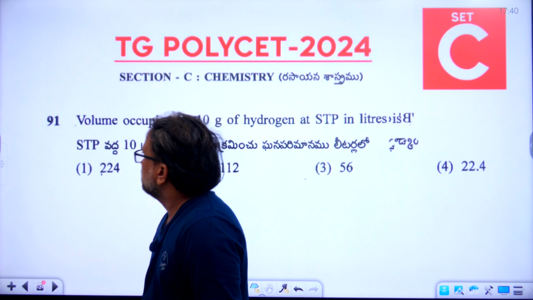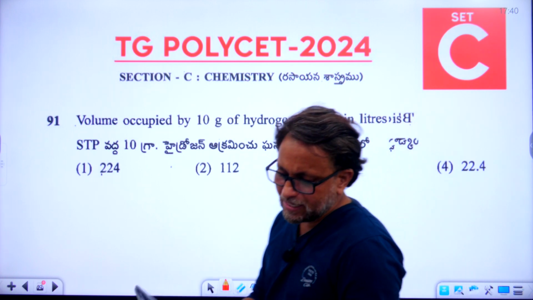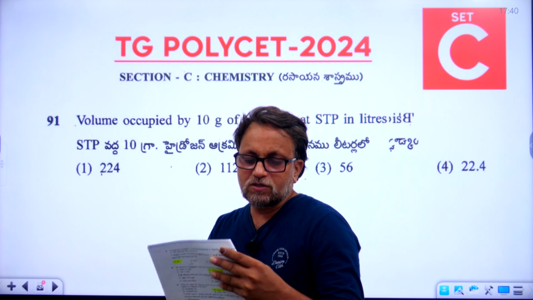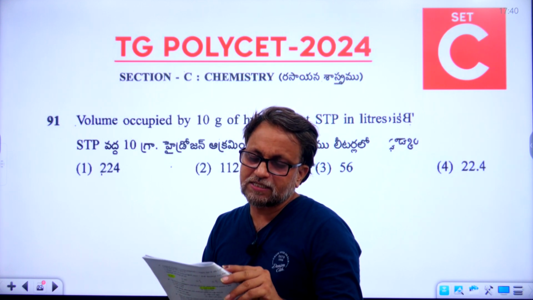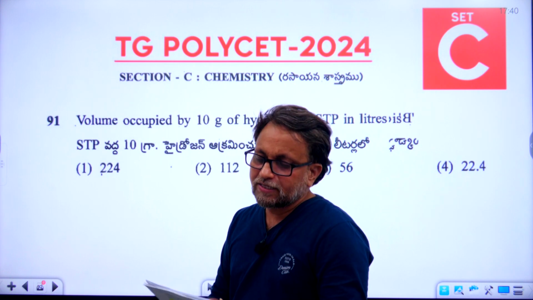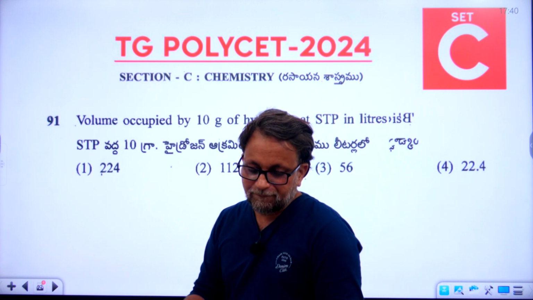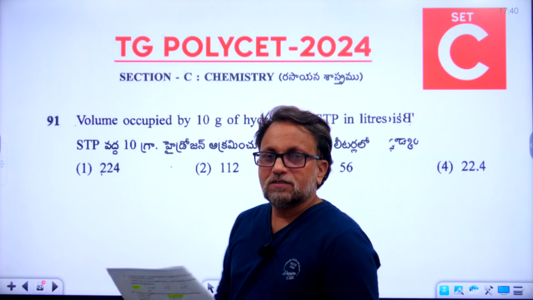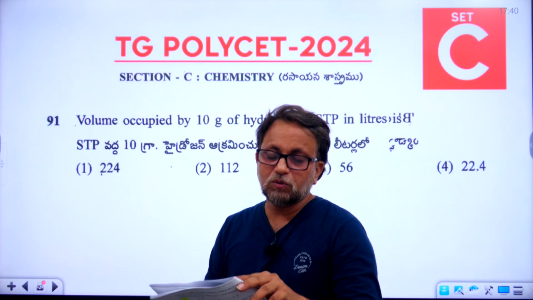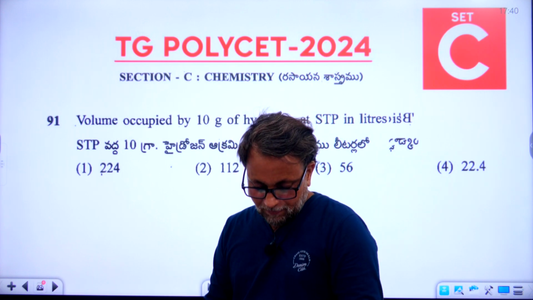Okay. Now let's start the chemistry subject. Section C. Let's go to the section C. So successfully we have finished A section mathematics, B section physics. Now let's go to the section C, chemistry. Okay. Now so far everyone would get the good marks, I think so. So I hope.